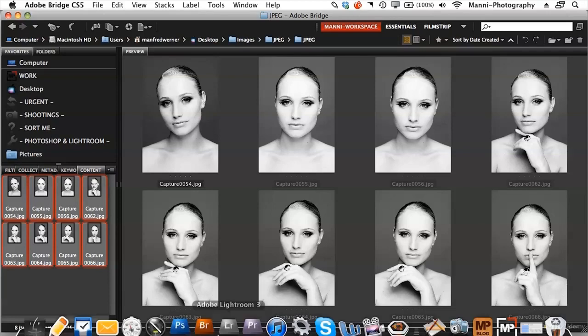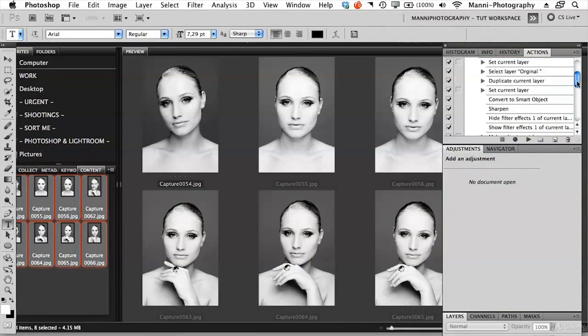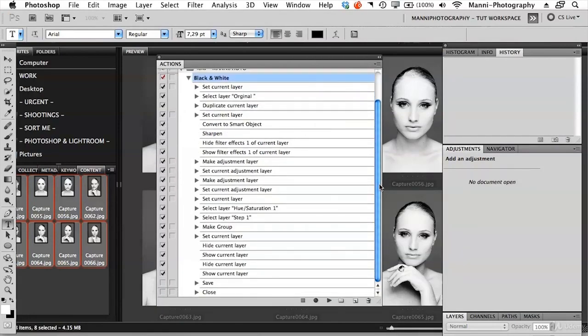Now, I mentioned before, I quickly want to show you guys something else. In the action palette, in the batch processing, we created, I'm just going to drag the actions palette out of here, make this a bit bigger so you guys can see it nice. I went all the way down. Now, in my last actions from the batch processing, we did record some new actions on here. We hit save and close. We recorded these extra because in batch processing you will have to do this.